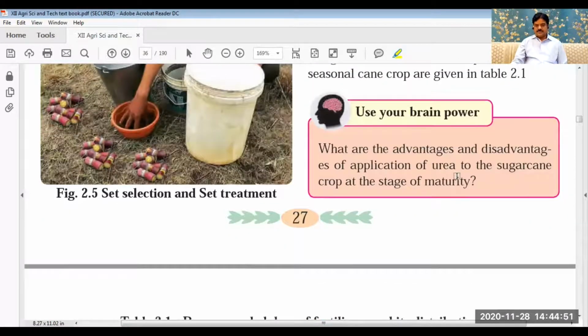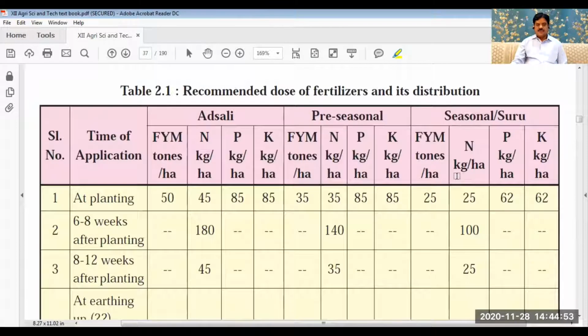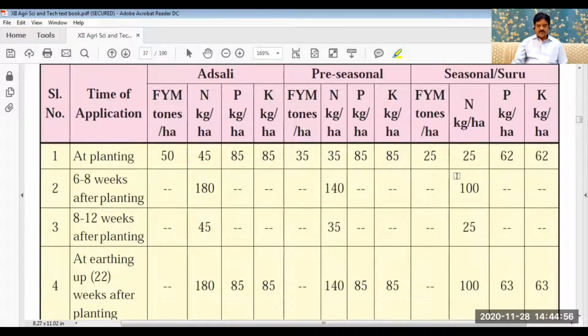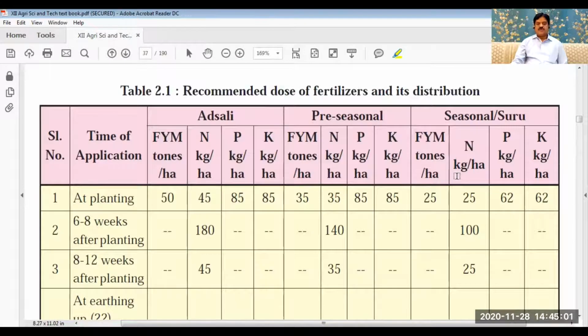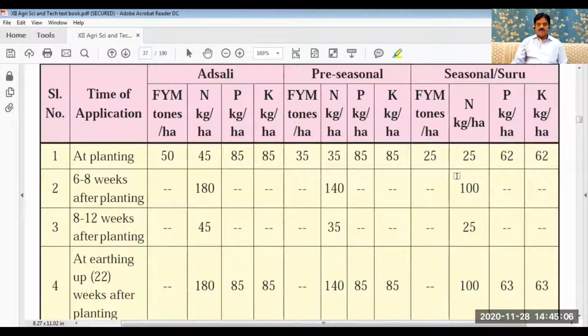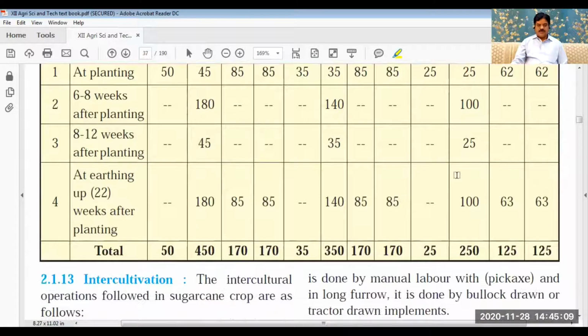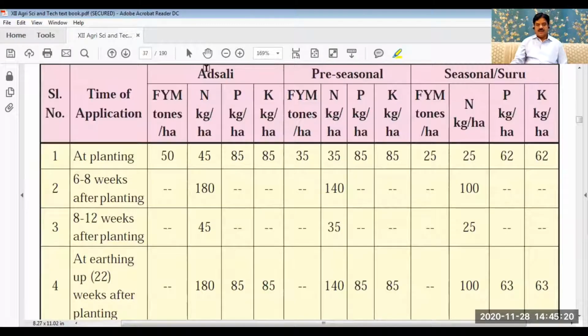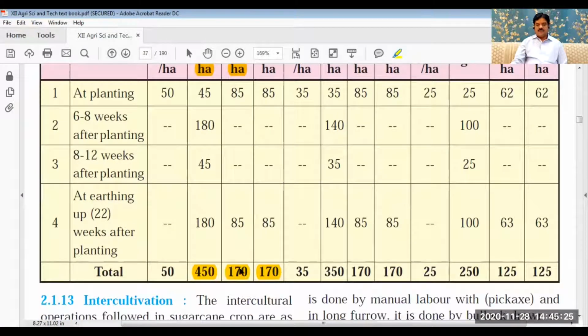Now let us see the doses of fertilizers. First of all, we should remember the total dose, and these doses are divided and applied in the field. For adsali, NPK is nitrogen 450, phosphorus 170, potash 170 kilogram per hectare.